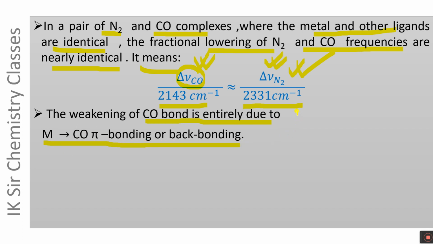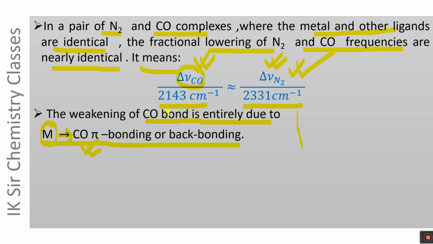As we have discussed earlier in a detailed way, the coordinated CO has lower frequency and lower bond order than free CO, and it happens due to the formation of metal to CO pi bonding, in which the electron density of the metal is transferred to the antibonding pi star MO of the CO molecule, and it leads to a decrease in carbon-oxygen bond order and carbon-oxygen bond energy.